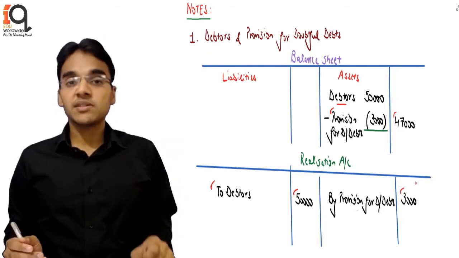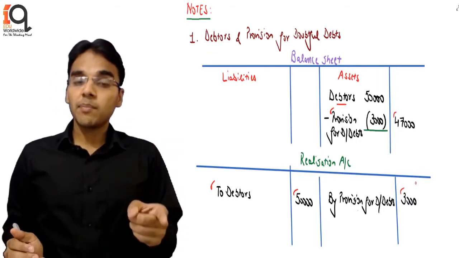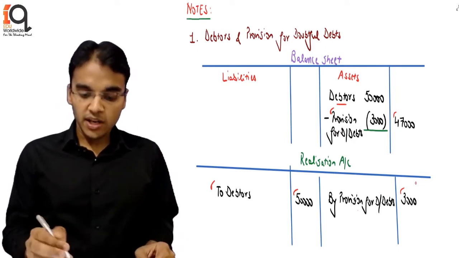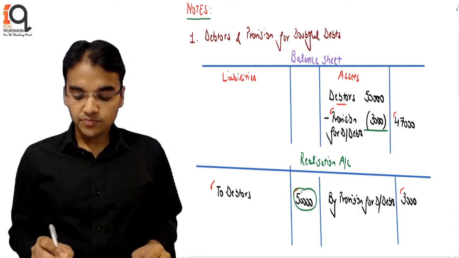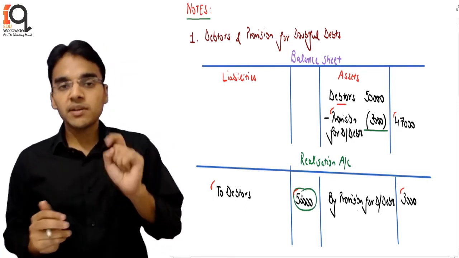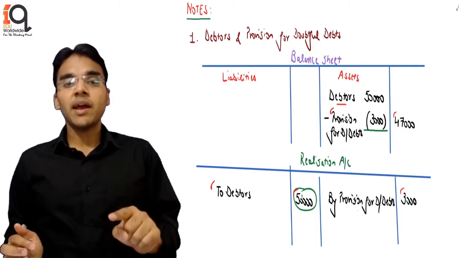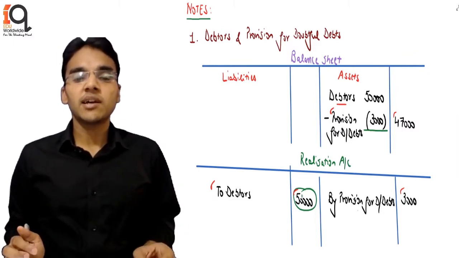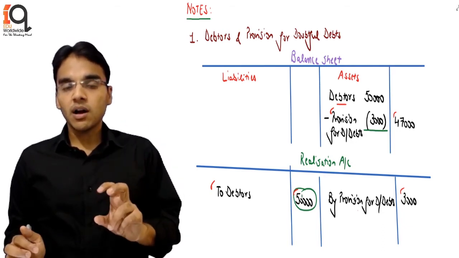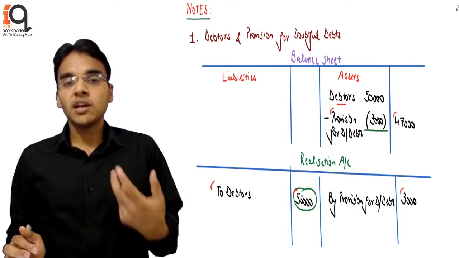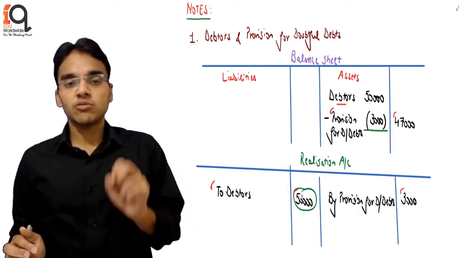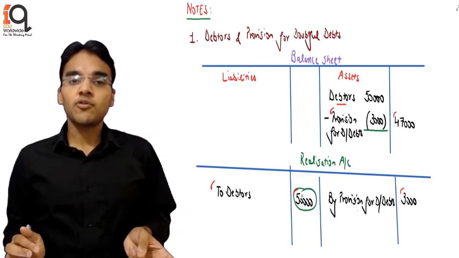But if the question says a percentage, in that case will you apply the percentage on 50,000 or on 47,000? In that case, student, the percentage will be applied on 50,000. So if the question says debtors realize 90%, the 90% is on 50,000. So you'll be putting bank 50,000 into 90%, which comes out to 45,000. That actually means you were expecting doubtful debts, basically you were expecting that there will be a loss when the money is recovered to the extent of 3,000, for which you have already provided earlier.